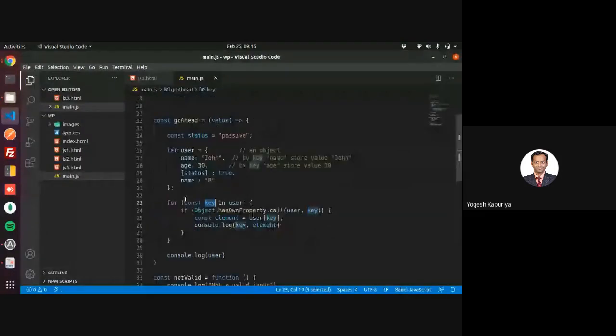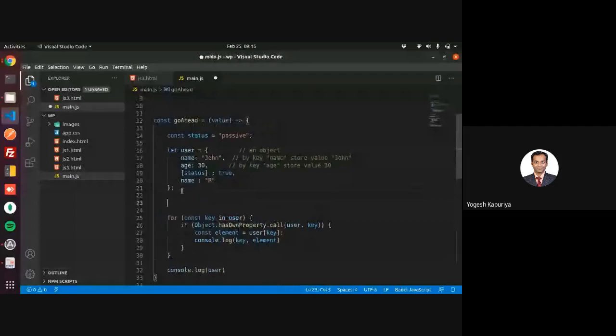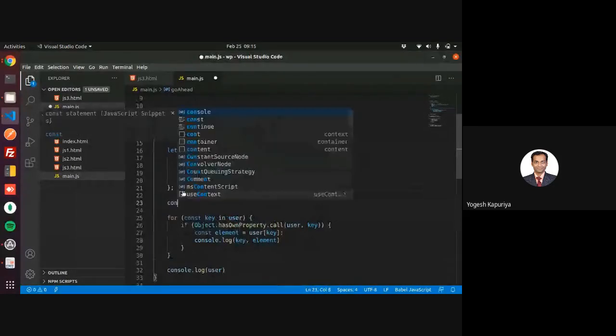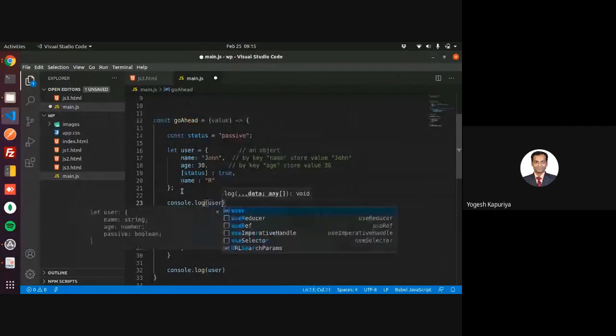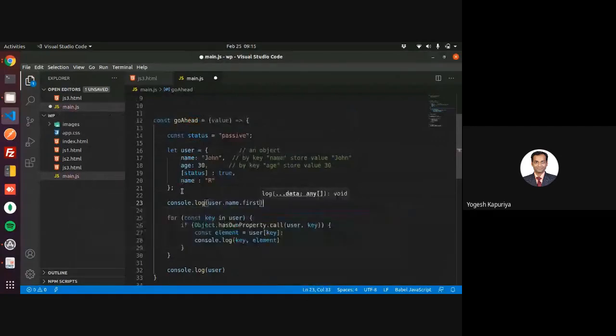Let's say I created this object, and if I simply say console.log(user.name.first), actually user.name is defined, so that's why it will not give any error.